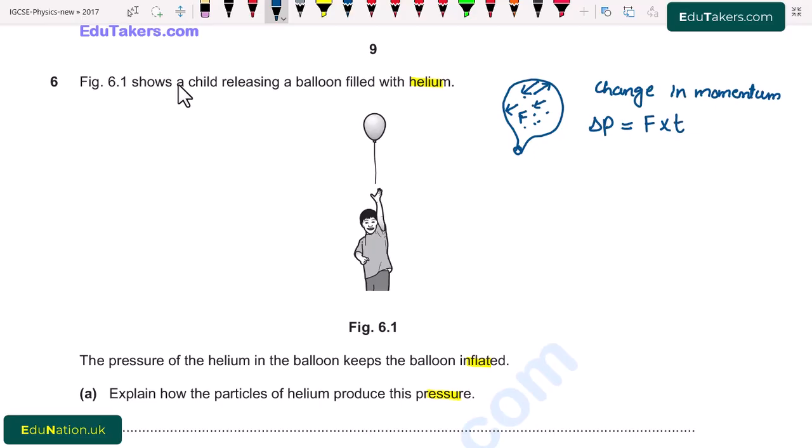So this causes a force. And we know that pressure is equal to force over area. When there is a force produced by the molecules, these molecules also exert the pressure.